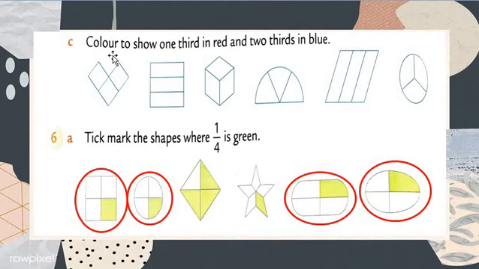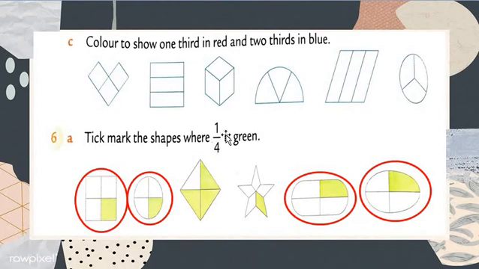But before, see here the question number 6. Color to show 1/3 is red and 2/3 is blue. So all these blank figures you have to color. You have to fill the color, 2 upon 3 parts you have to shade, in your fair book, otherwise your textbook. Got my points?